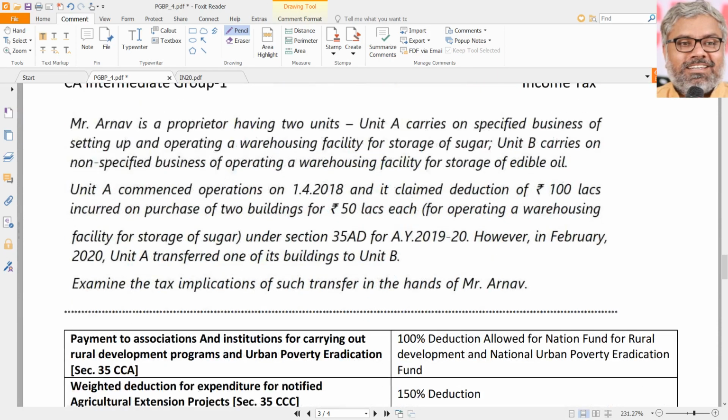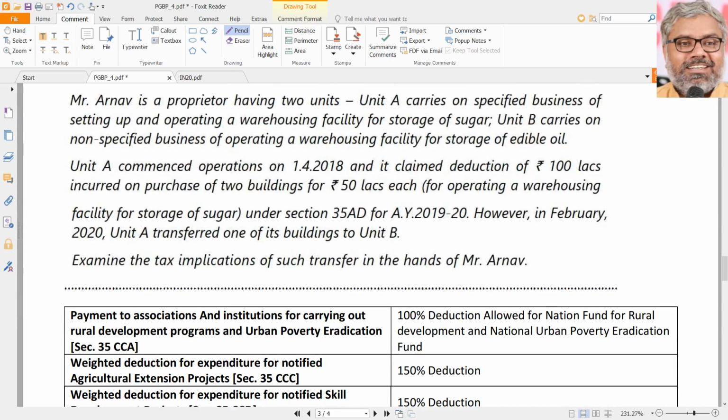Now, look at another situation here. Mr. Arnav is a proprietor having 2 units. Okay, that is Unit A carries on a specified business of setting up and operating a warehousing facility for storage of sugar. And Unit B carries on a non-specified business of operating a warehousing facility for storage of edible oil. So he has two businesses.